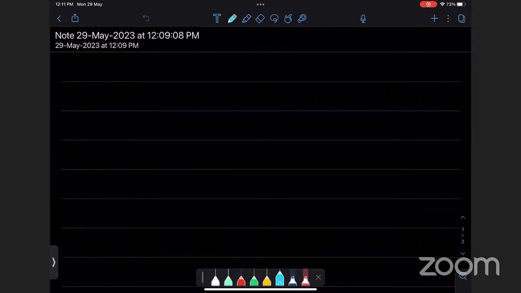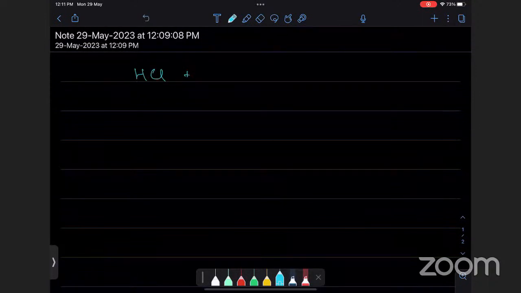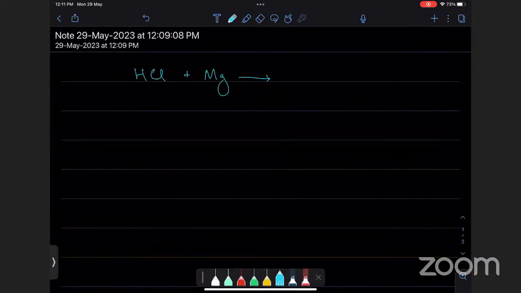For example, I have HCl. I add it to magnesium. Then, provided whatever my limiting amount is, it will completely react and produce magnesium chloride and hydrogen gas. Whatever the limiting reactant is will decide when the reaction ends. But other than that, there is no other reason that the reaction should stop, or produce less than what it's expected to. These kind of reactions usually go to completion.